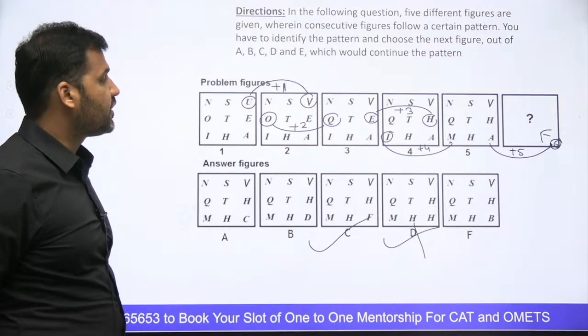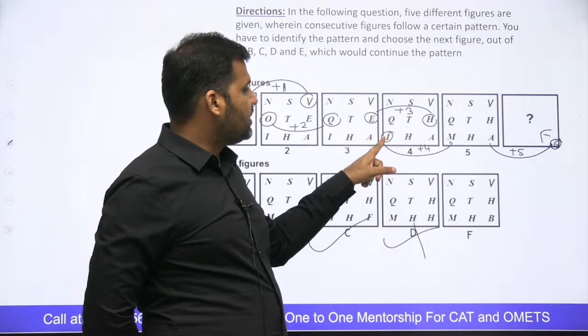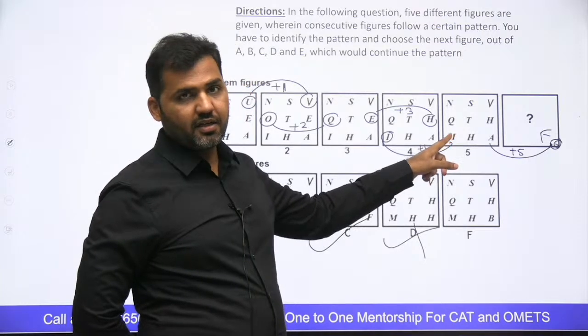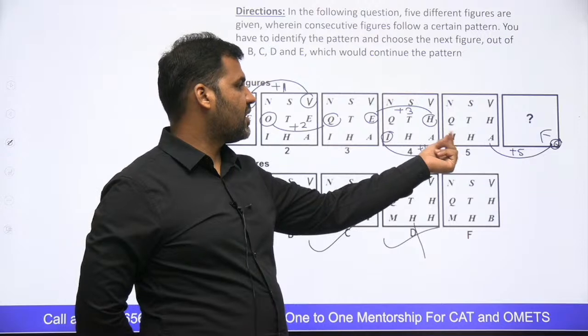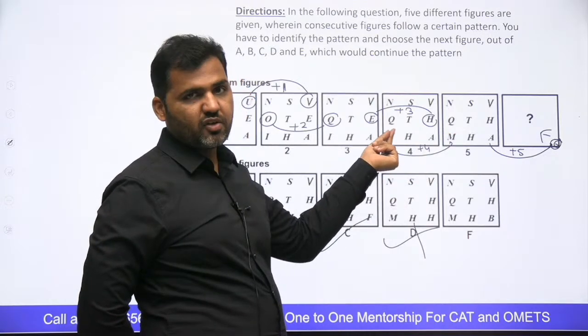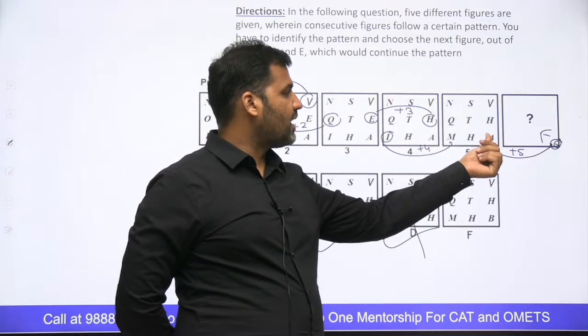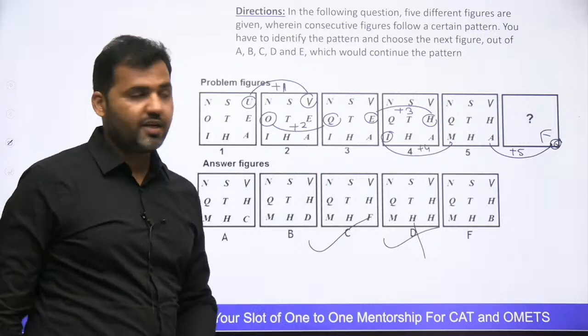1 plus 5, 6 होता है. You see that? 5 plus 3, 8, H, 8 हो रहा है. I is 4, 4, I is 9, 9 plus 4, 13, M is 13. That's an alphanumeric value of M, right? 13 is an alphanumeric value of M. 9 is an alphanumeric value of I. 9 plus 4, 13. So A is 1, 1 plus 5, 6. 6 will be F. So therefore C would be the correct answer, right?